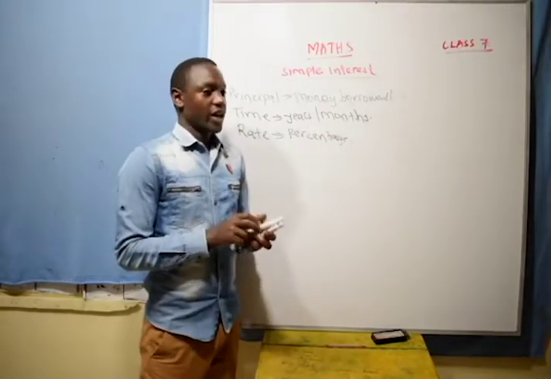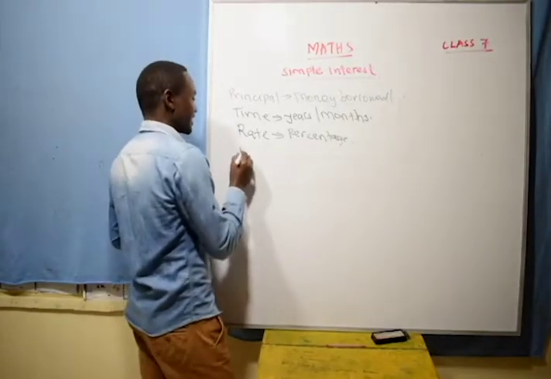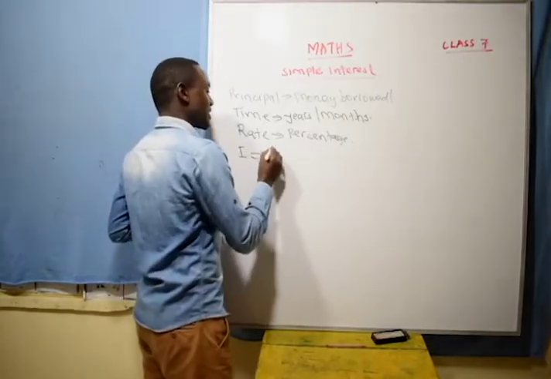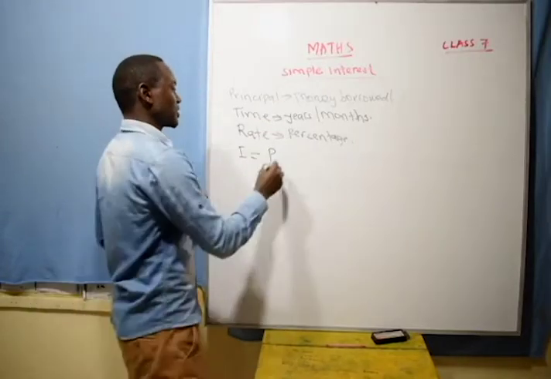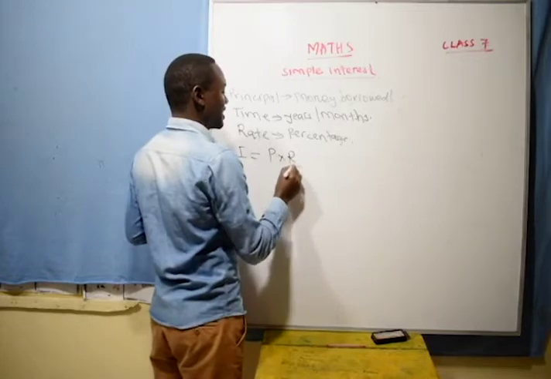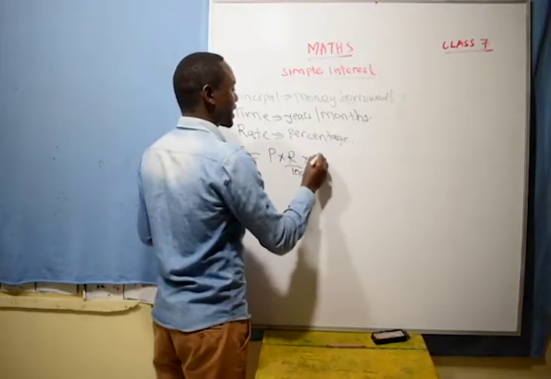So simple interest is given by the principal, that is the money you borrow or deposit, times the rate, and the rate is always over 100 because it's a percentage, then times the time.